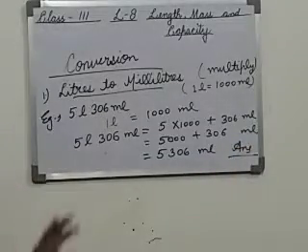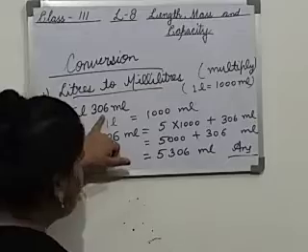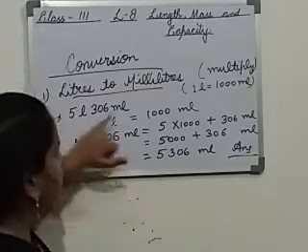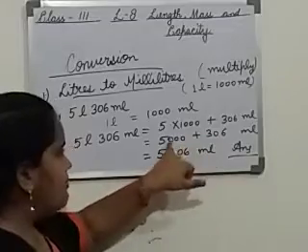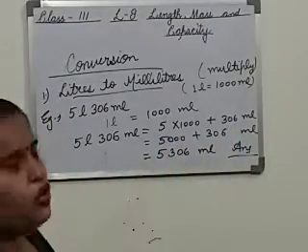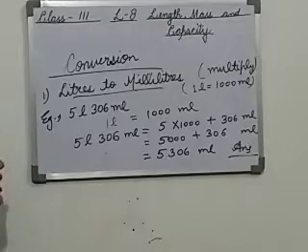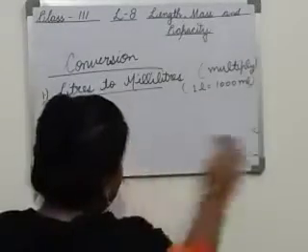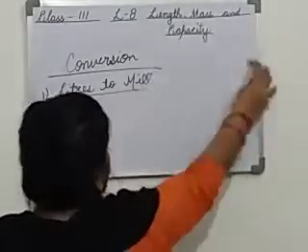As I have told you in the previous video, 306 is already in milliliters. So we will simply change this 5 liter into milliliter, that is multiplying by 1000, and this 306 we will simply add and we will get the whole answer in milliliters. This is the method. Here we have discussed converting bigger unit to smaller unit.